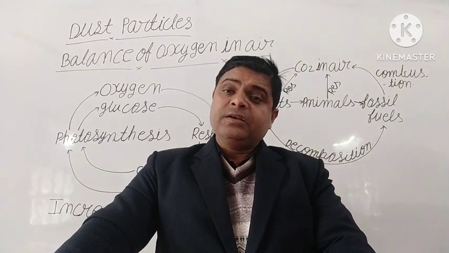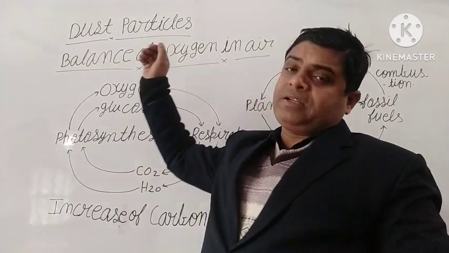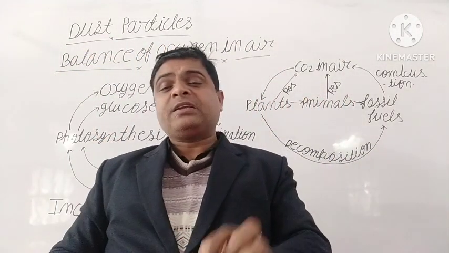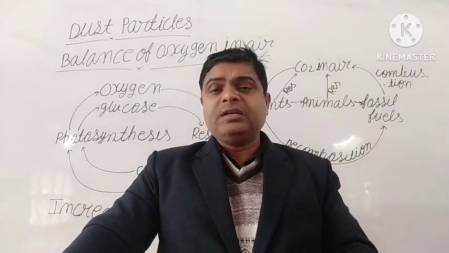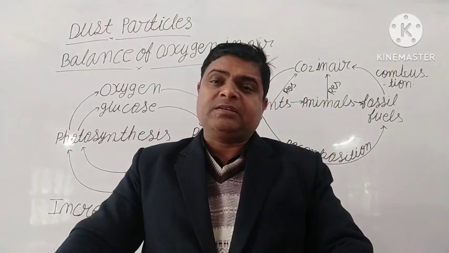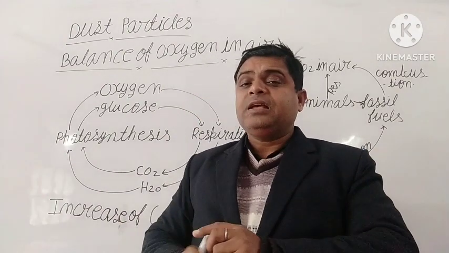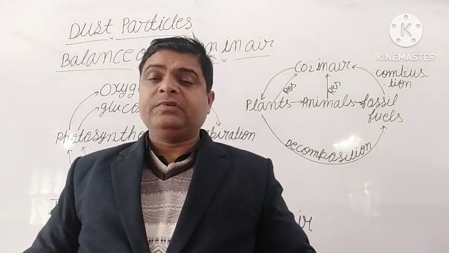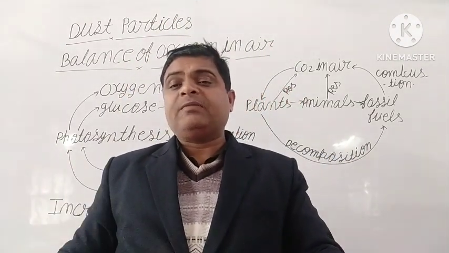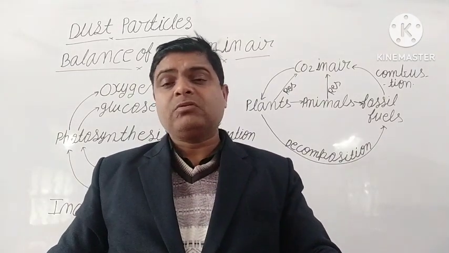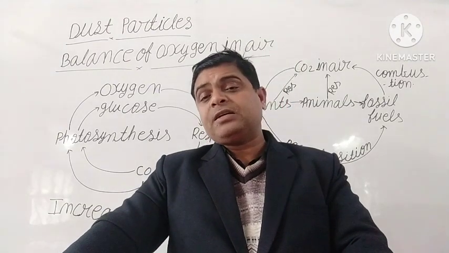What is the advantage? Student, the water vapor condenses on the dust particles because the dust particles are bigger than the water vapor. So when the water vapor condenses, it collects on the dust particles and we get rain. Clear? And second, dust particles reflect the sunlight. When sunlight enters the atmosphere, to some extent it is reflected by the dust particles, and our earth becomes cool.